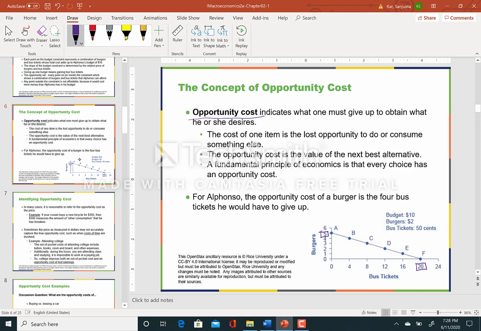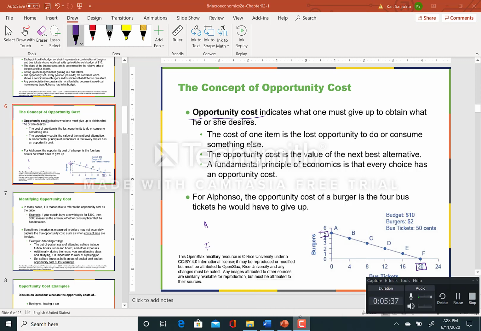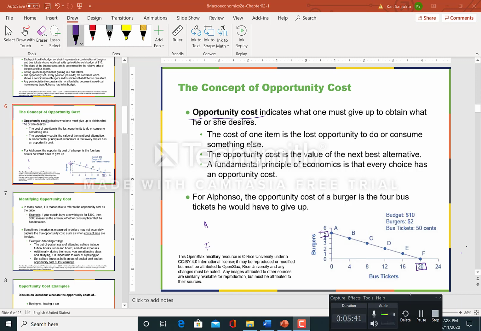So I'm going to look at combination A and combination F. I have a bunch of combinations from A, B, C, D, E, and F, and each represents how many burgers and bus tickets this person can buy.